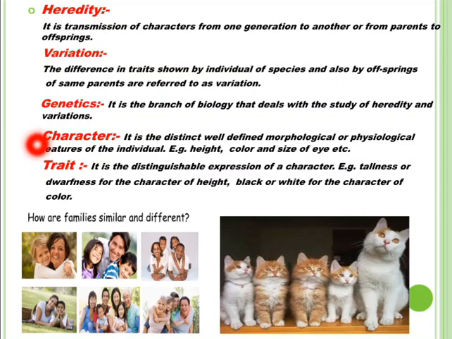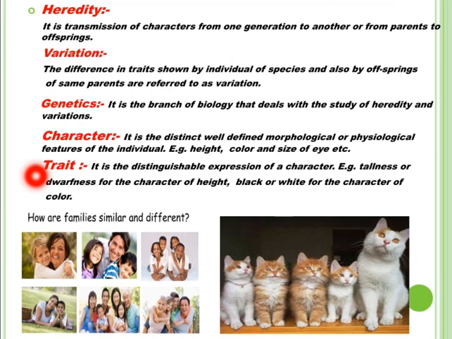Character is the distinct, well-defined morphological or physiological feature of the individual. For example, height of the body, color and size of the eye, color of the hair, shape of the nose, etc. These make characters. Trait is the distinguishable expression of a character. For example, height.